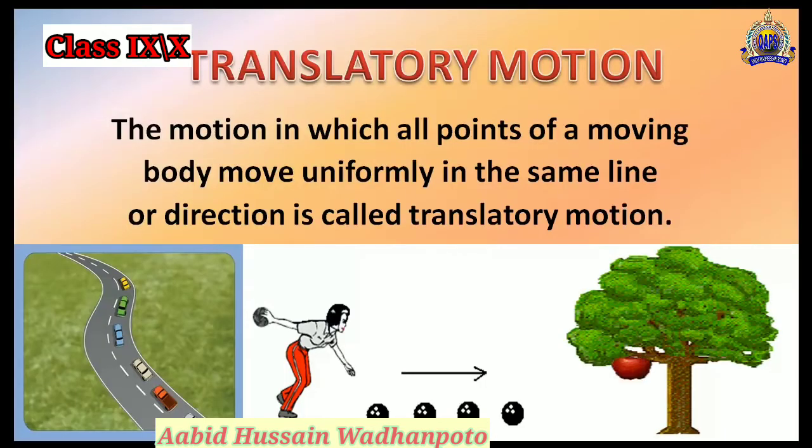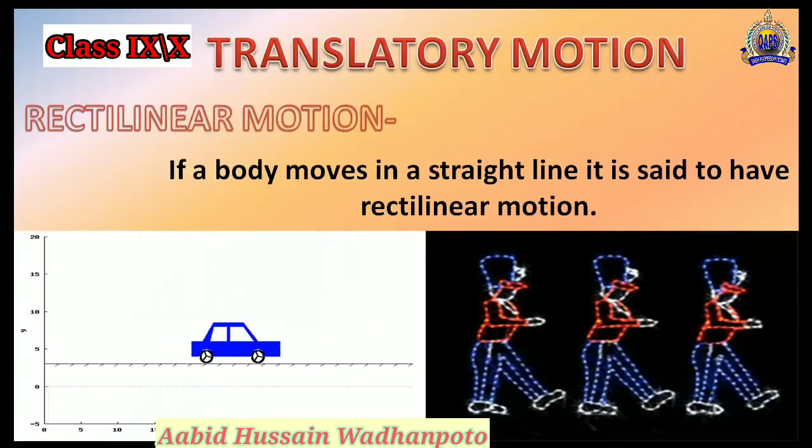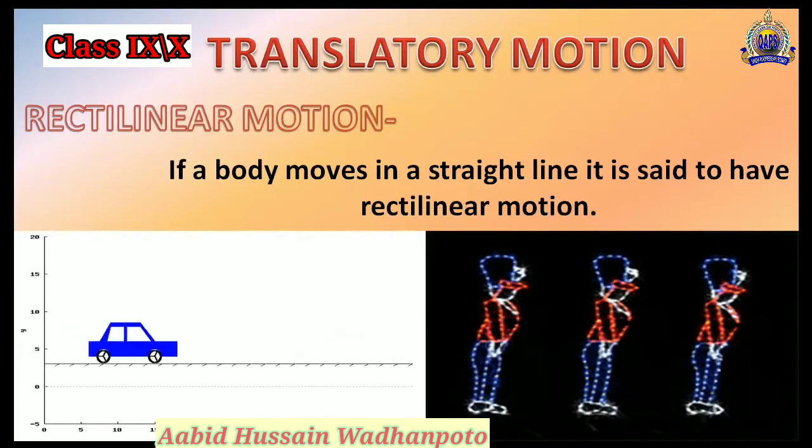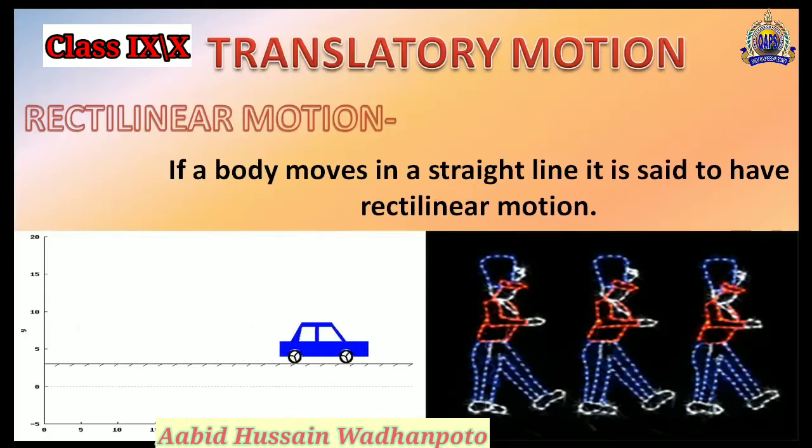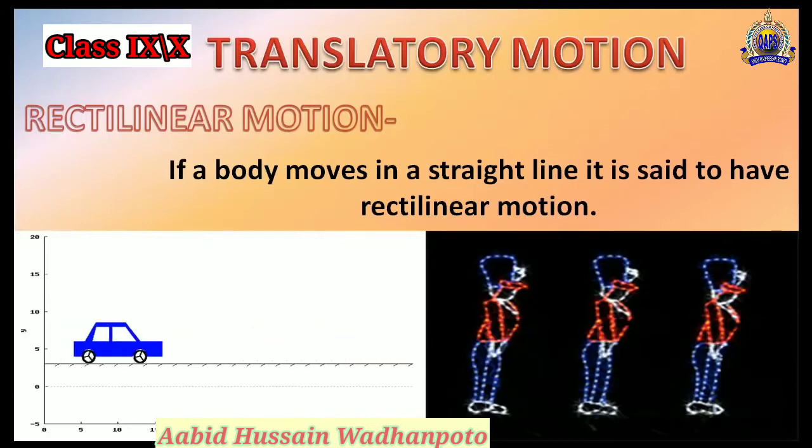Again, here is the definition of the translatory motion. Please note down the definition of translatory motion: the motion in which all points of a moving body move uniformly in the same line or in the same direction is called the translatory motion. Again, this is the rectilinear motion. If a body is moving in a straight line or in a straight path, then it is said to be rectilinear motion.